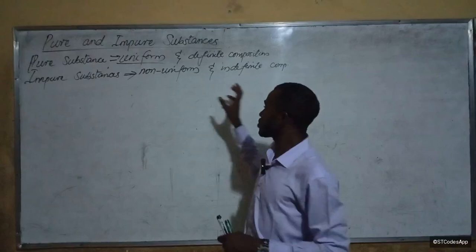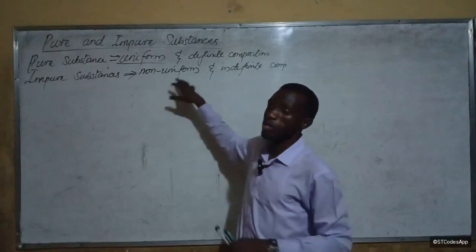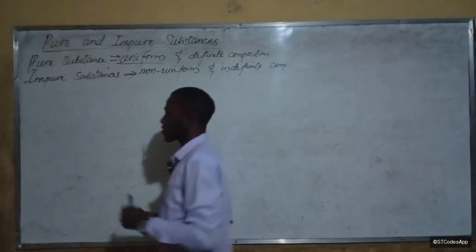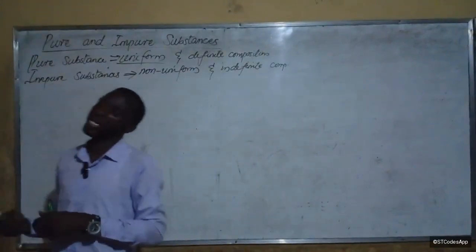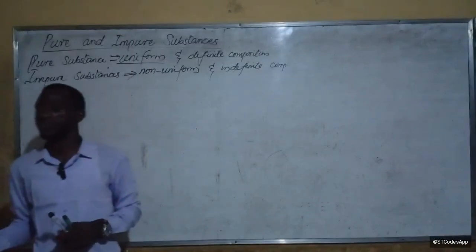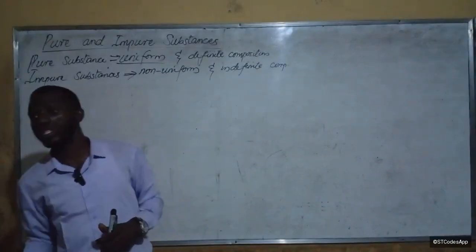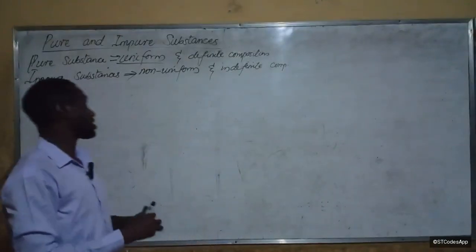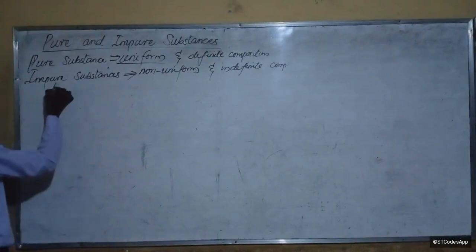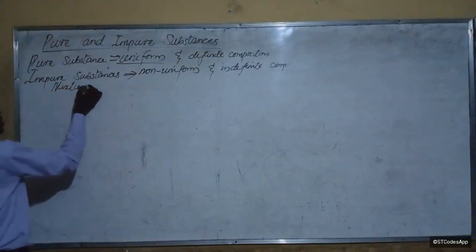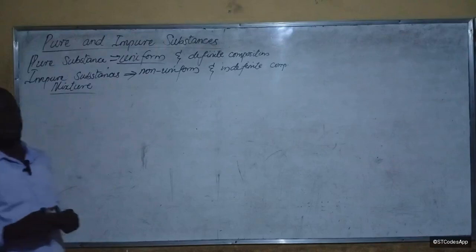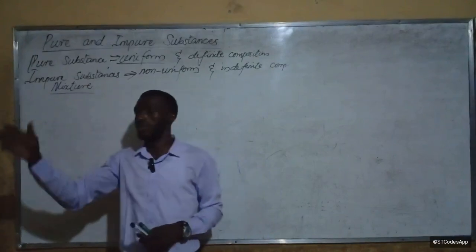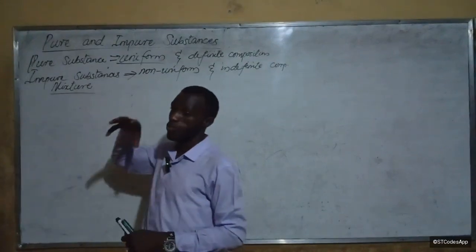So in impure substances they have no uniform or definite composition. They don't have. Is that okay? And of course, what would be the effect of that on their chemical and physical properties? It means their chemical and physical properties are never consistent. Is that okay? Another name for impure substance is mixture. So one major difference between pure and impure substances is that pure substances usually have a chemical formula. So compounds have chemical formulas. Mixtures don't have chemical formulas.